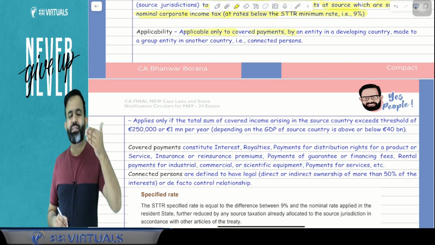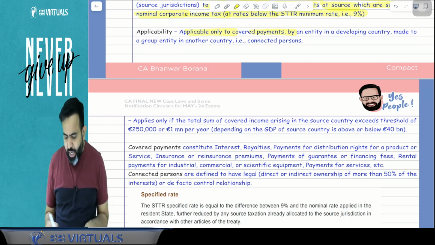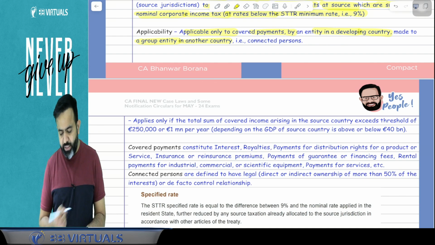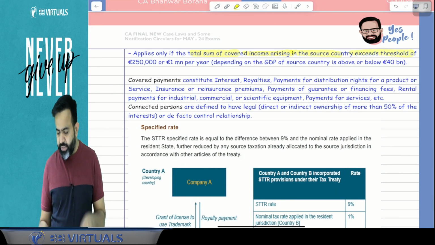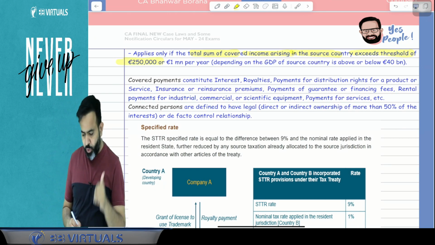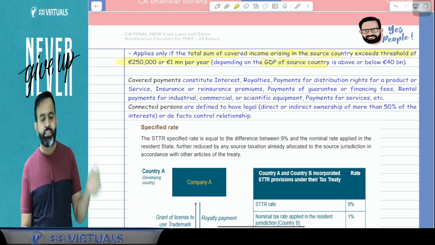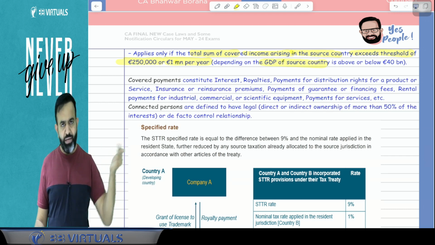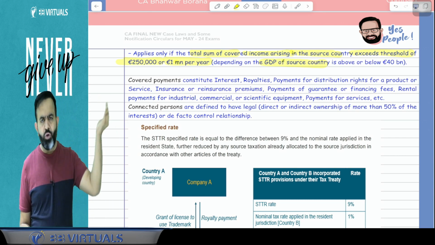Covered payments means, like you can say, passive income. On passive payments this will be applicable, made by an entity of the developing country to a group entity in another country, or you can say a connected person. And guys, it applies only if the total sum of the covered income arising in the source country exceeds the threshold of 250,000 euros or 1 million euros per year, depending on the GDP of that country. So guys, this STTR will apply only if they are getting revenue from that country that is more than 250,000 euros or 1 million euros, depending on the GDP of that particular country.